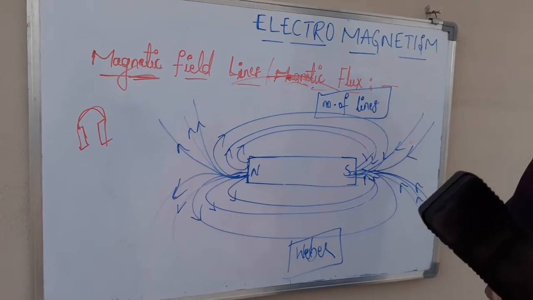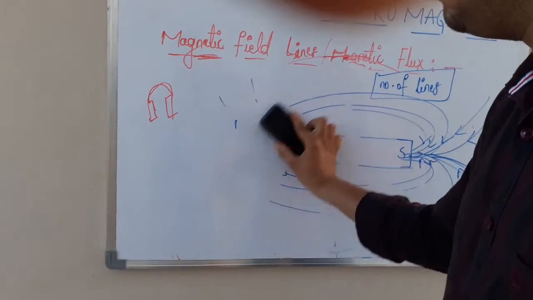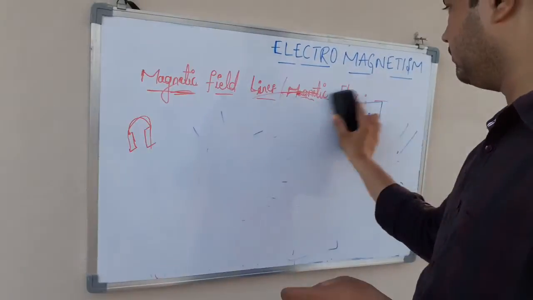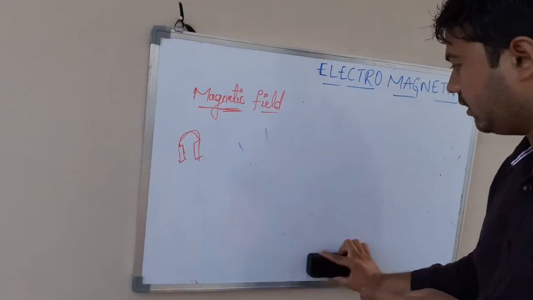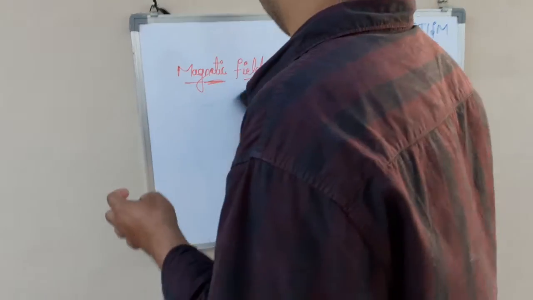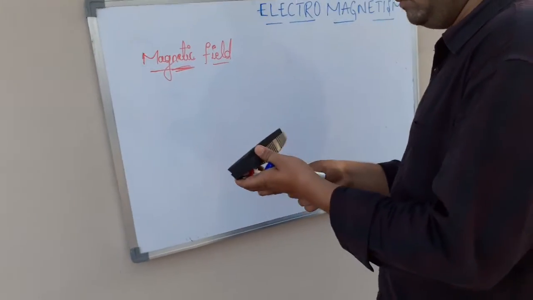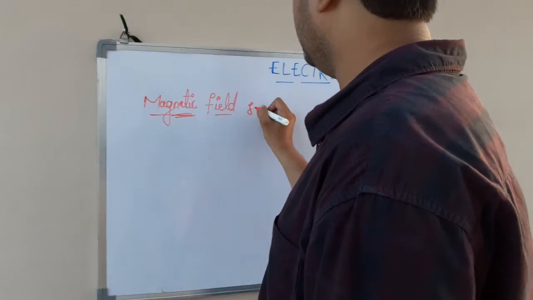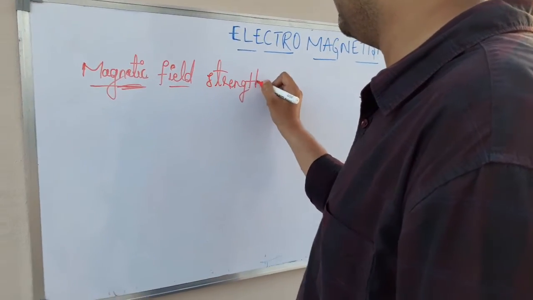Now let us see magnetic flux density. Magnetic flux density, or it is also called magnetic field strength.